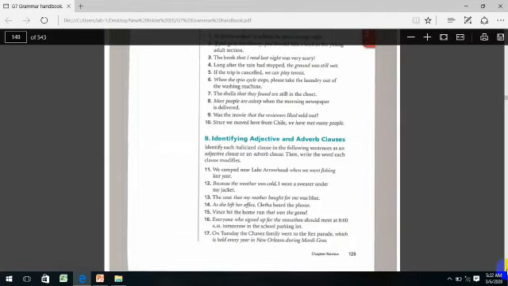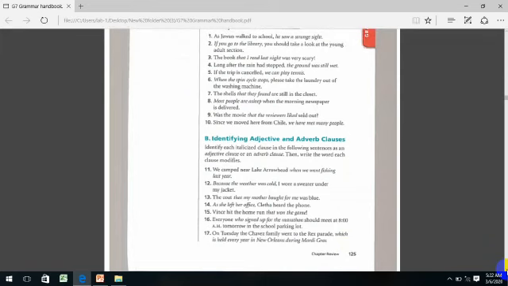Identify adjective and adverb clauses, and we have already done one exercise with the same idea. I'm going to do number 11 and 12, and you will do the rest. We camped near Lake Arrowhead when we went fishing last year. Do not forget, I'm going to look for one of two: a subordinating conjunction, and if I find it, then the following clause will be an adverb clause.